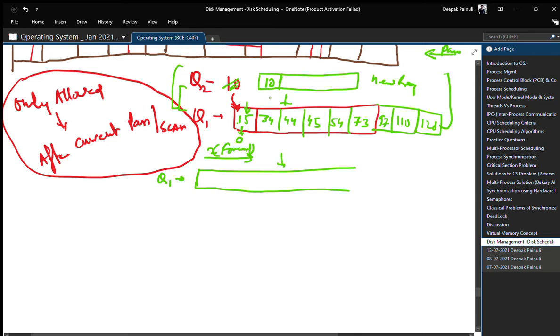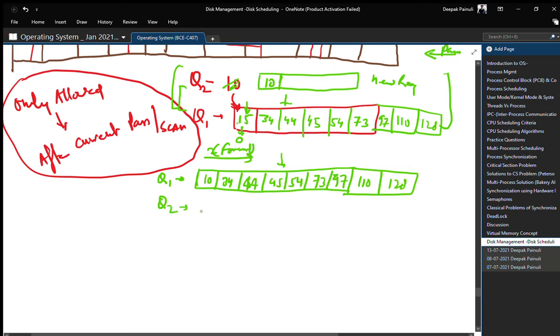So it will combine these two and create the new Q1. Because 10 is smaller than 34, it gets the first position. After that we have Q1 as 34, 44, 45, 53, 54, 73, 97, 110 and 128. At this point we have only one new request, which is 10, so we accommodate only that.